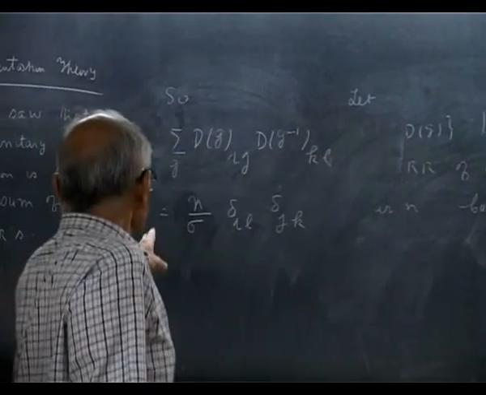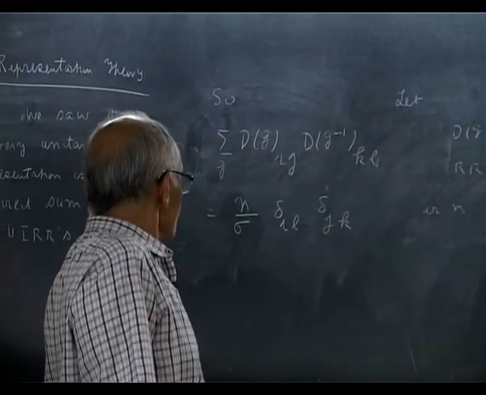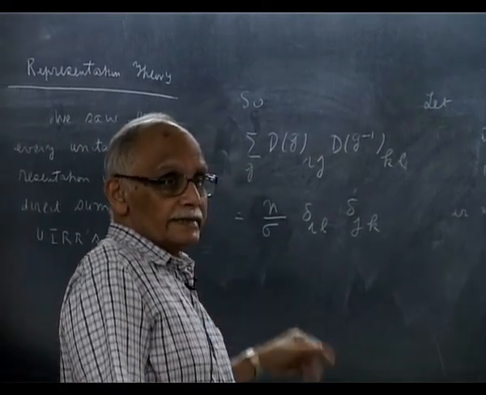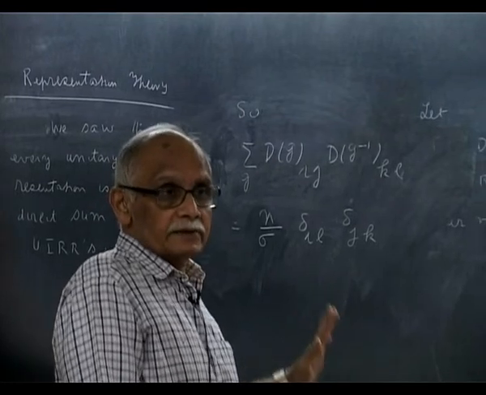The group has order n, the dimension of the representation is sigma, and it is irreducible.